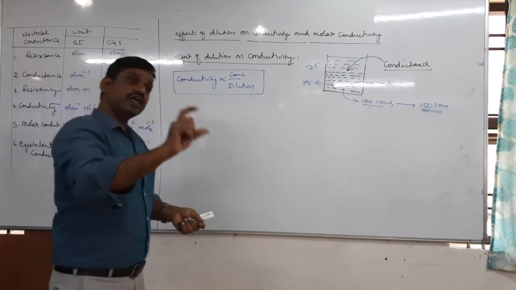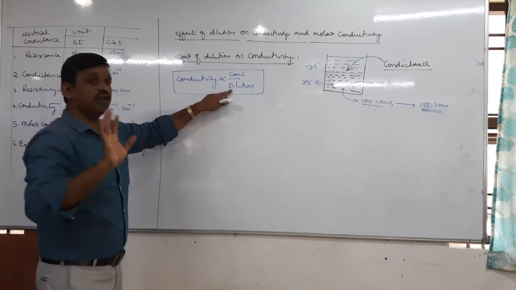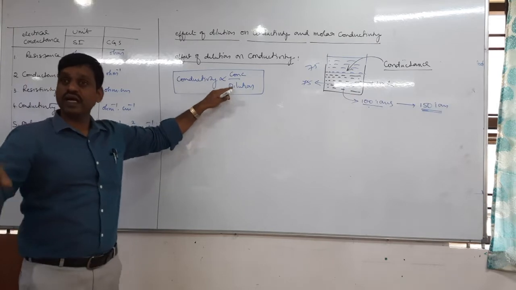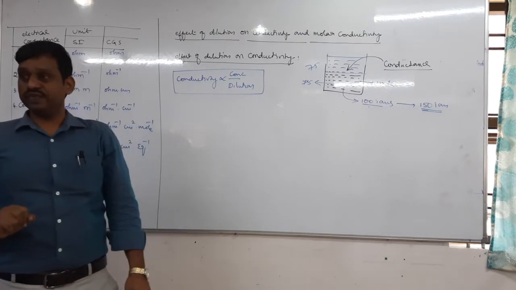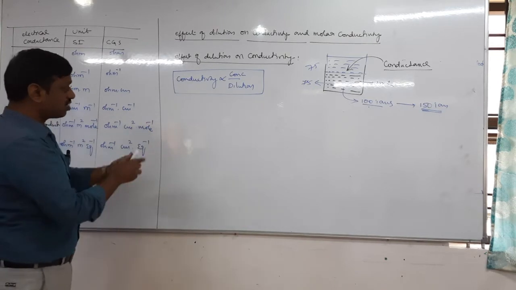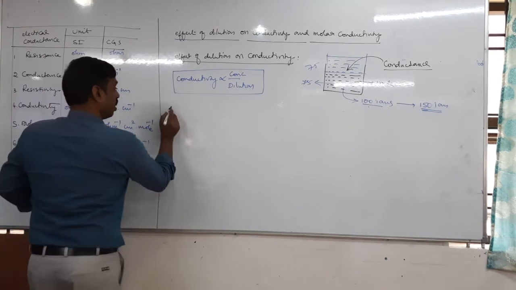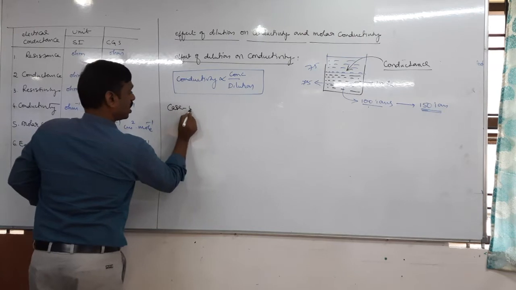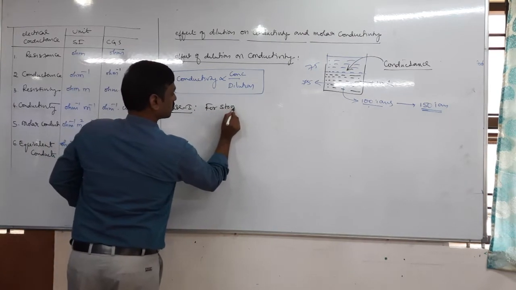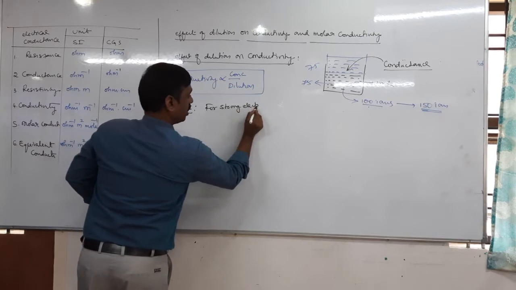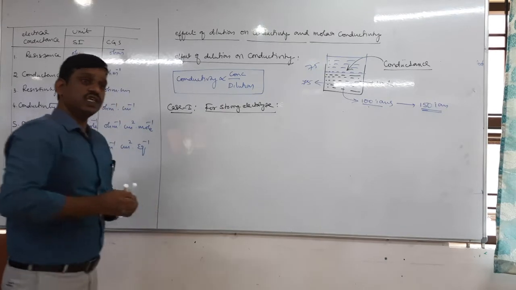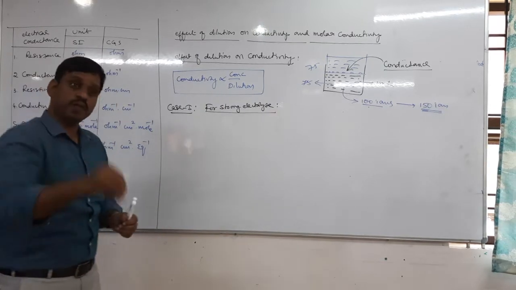So conductivity, of course, is inversely proportional to dilution. But how is it related to a strong electrolyte and how is it related to a weak electrolyte? In both cases it decreases. But case 1, let us see for strong electrolyte. Tell me, in the case of a strong electrolyte, whether conductivity decreases sharply or slowly,